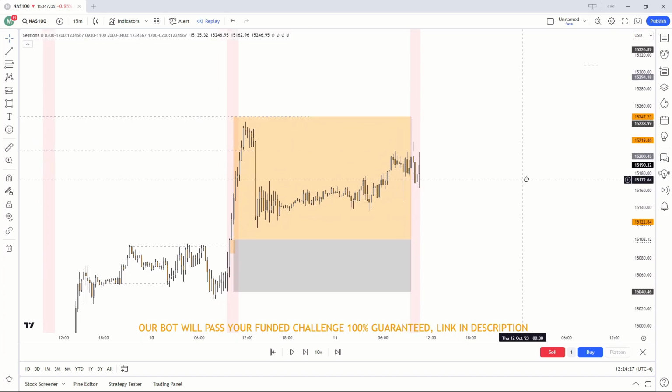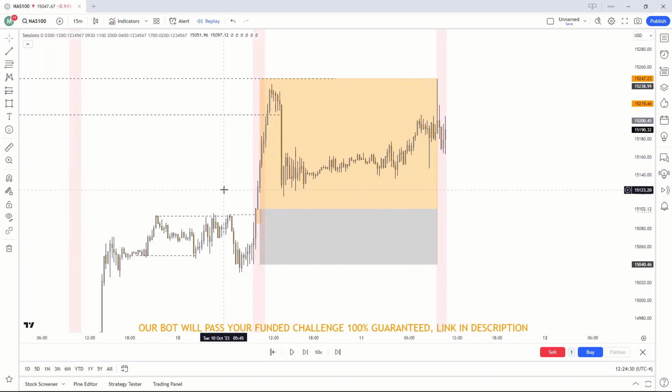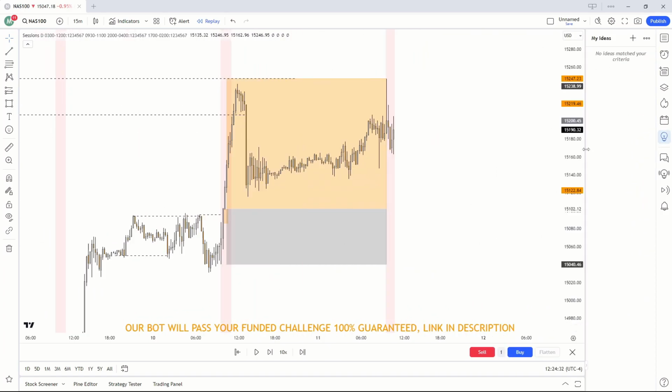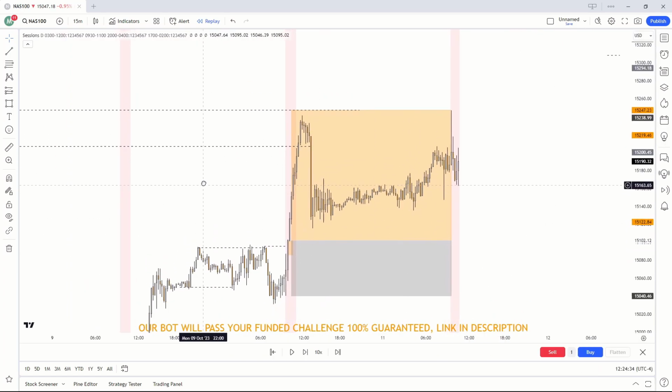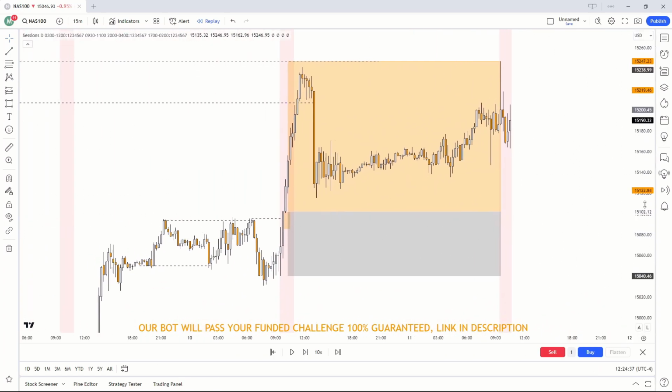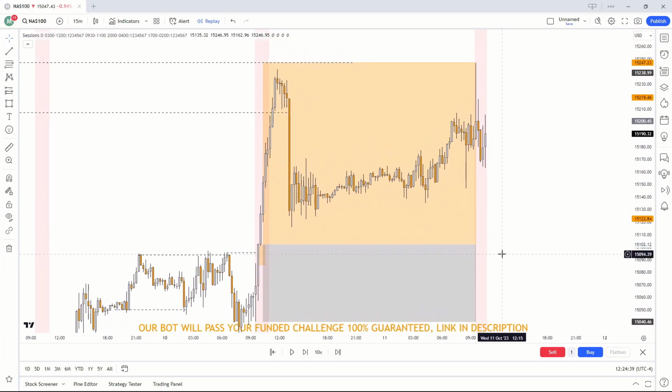It's as simple as that, guys. You can use this to make profits every single day in the market, guys. It's as simple as that. I don't know why people overcomplicate trading or strategies such as this. This is all you need to do and you can become profitable. So on to the next example.